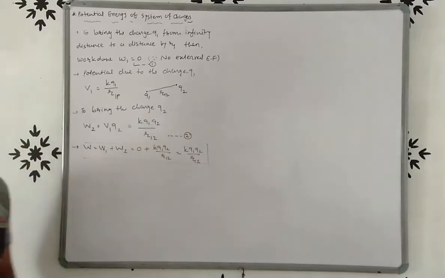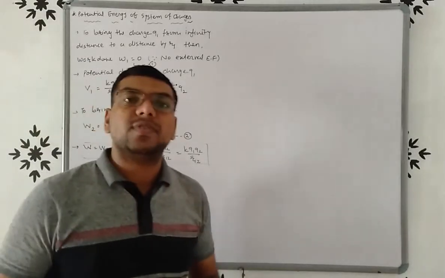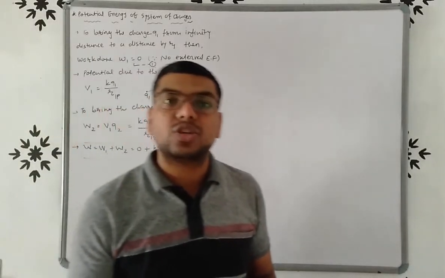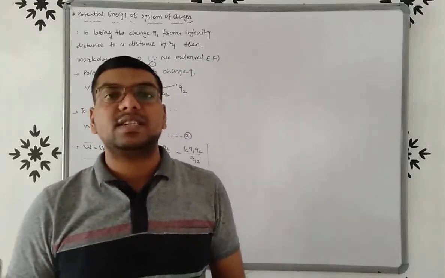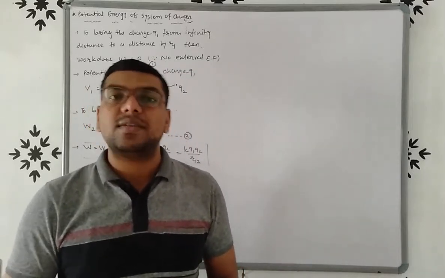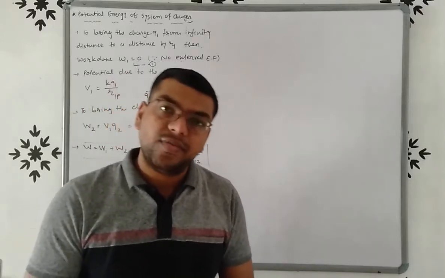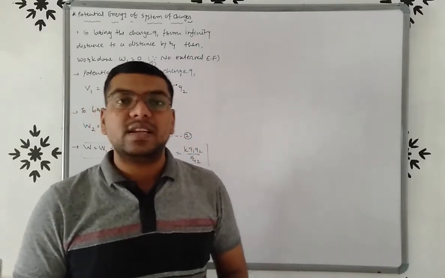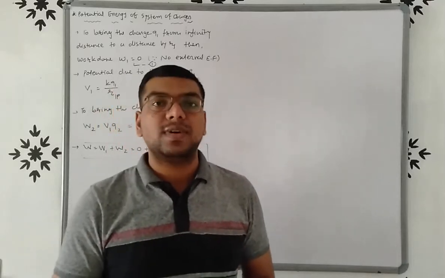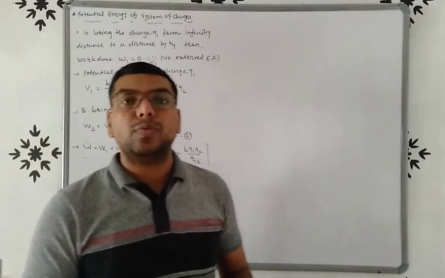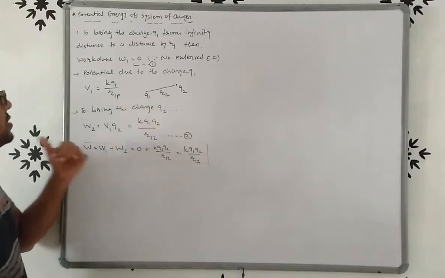So if there is a system of two charges, then first of all we have to bring charge Q1 from infinite distance to a distance R1. Then work done is 0, because there is no external electric field. Now Q1 is there, so there is a potential due to charge Q1.